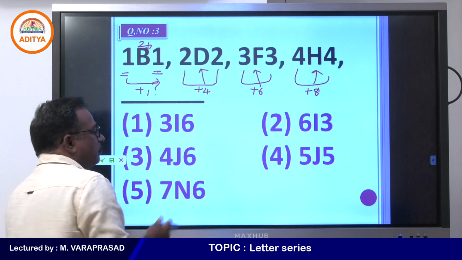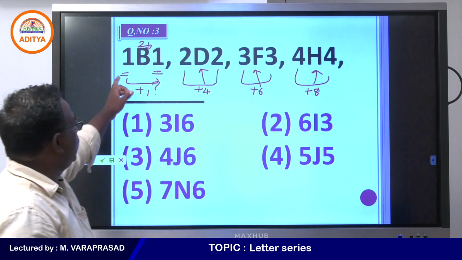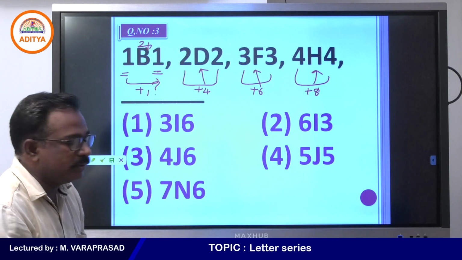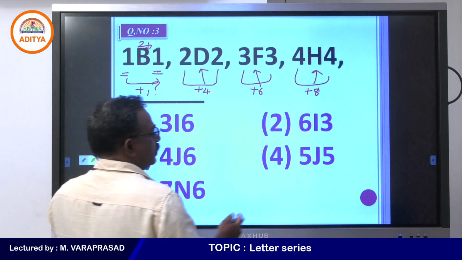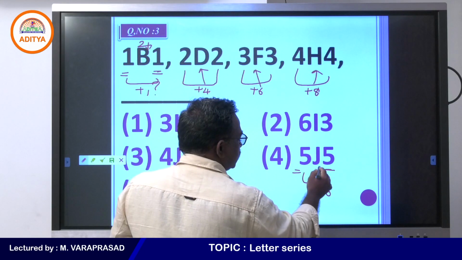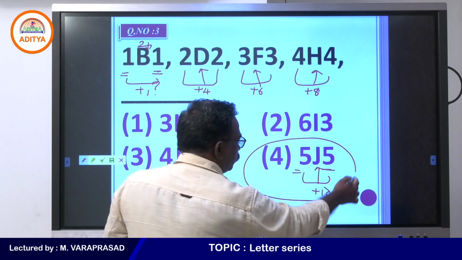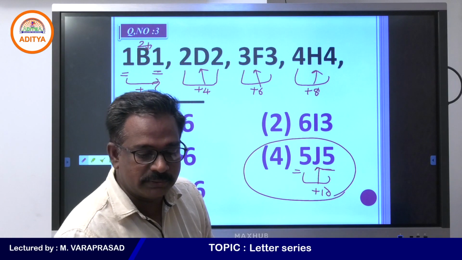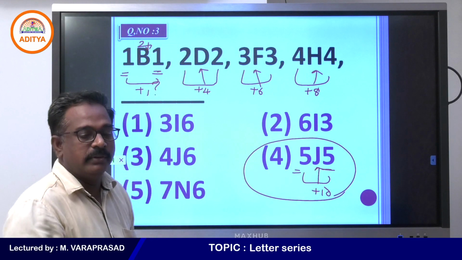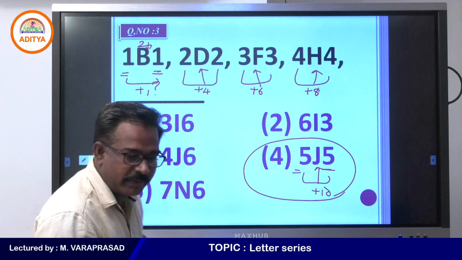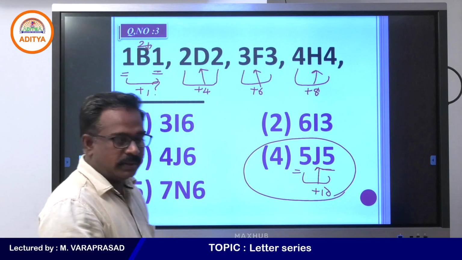So now what will you get here? After 1, 2, 3, 4, next you will get 5, and 5 plus 5 is 10, so that place value is in the middle. Yes, option number 4. One more example I will give, just you see. Did you understand, or shall I explain once again? All of you understood, right?